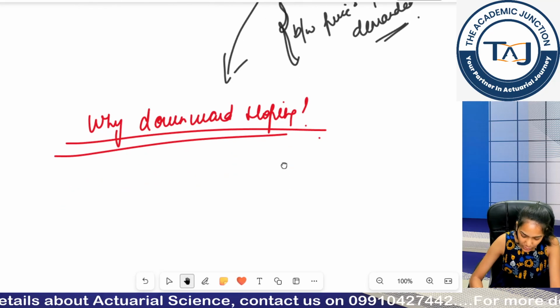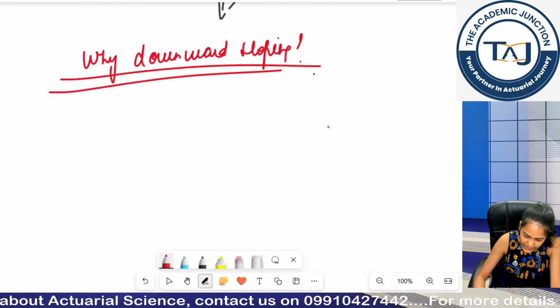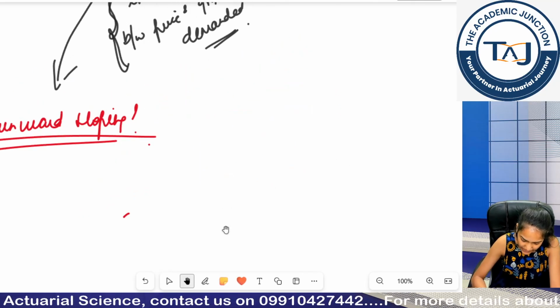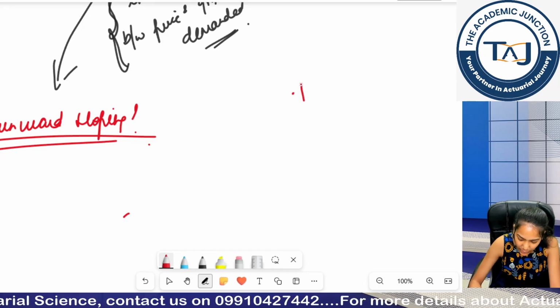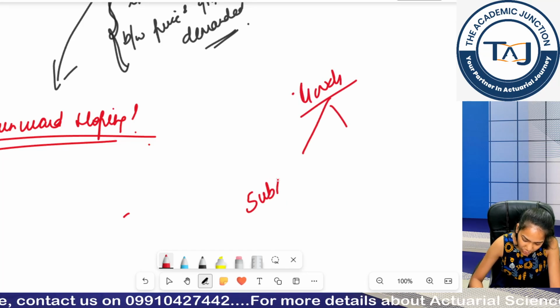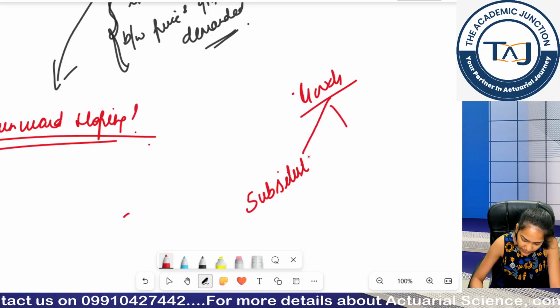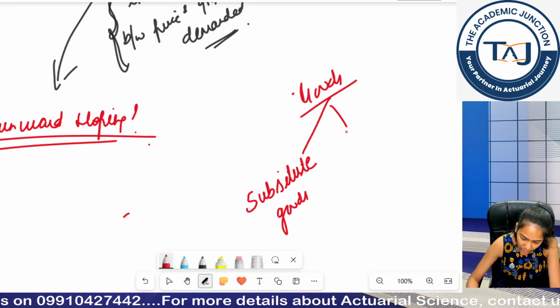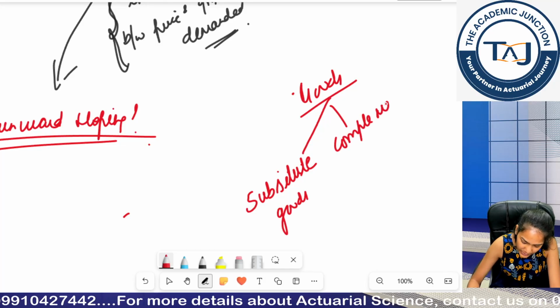So to understand this, we have to understand two different things. First, my goods can be of two types. Either they can be substitute goods, or they can be complementary goods.